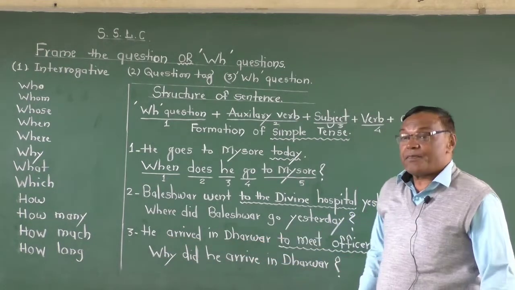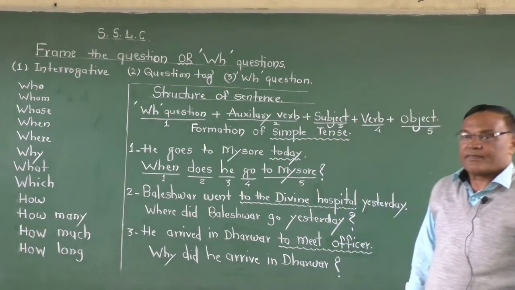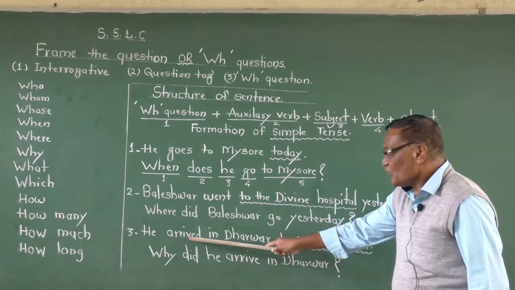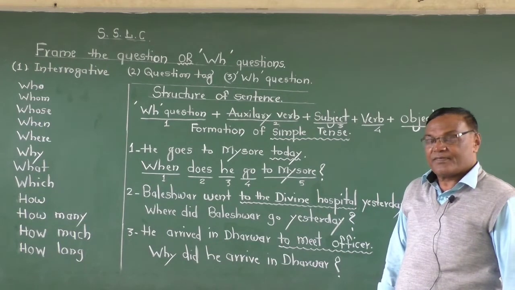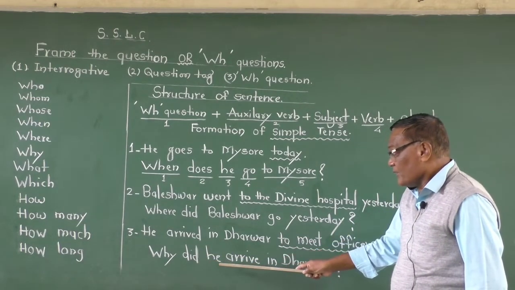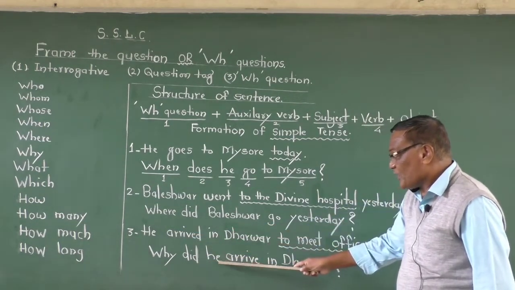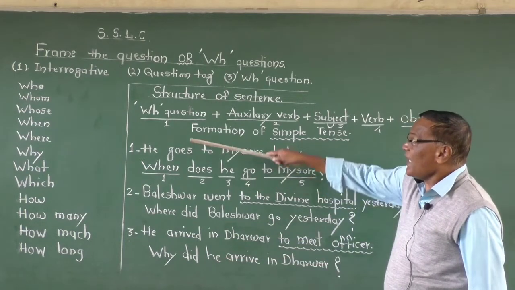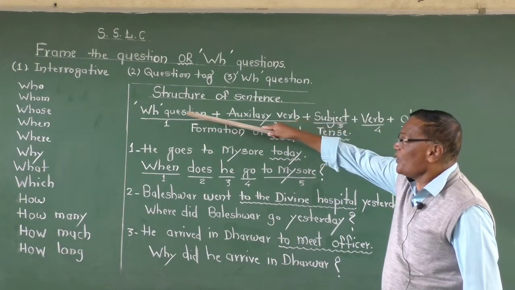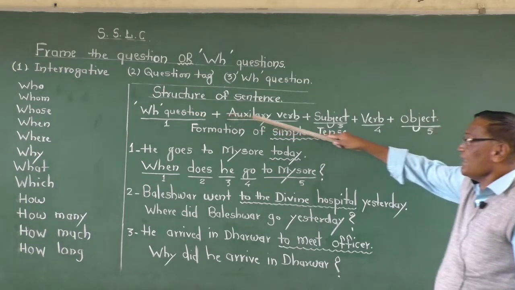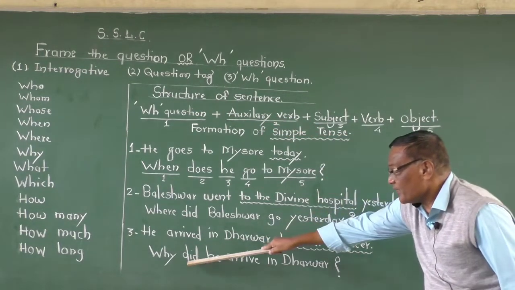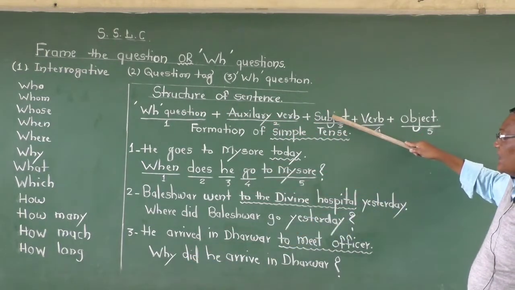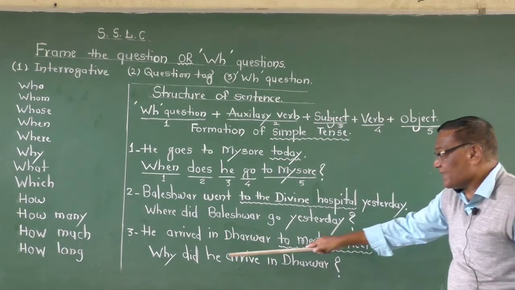"Arrived" is a past tense. And when it is a past tense, you use "did." Then you bring the subject here. According to the formation, we go now. First, the WH question. Second, the auxiliary verb. Third, the subject, "he."